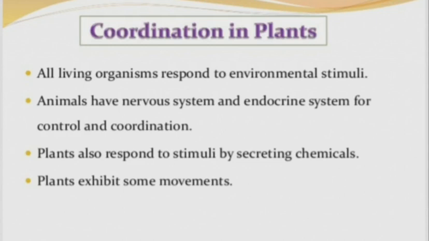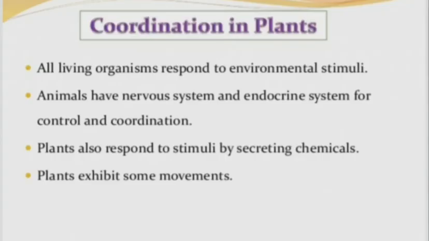We don't find movement of the whole plant, but we find movement of the plant parts. It may be towards sunlight, towards the soil, towards water. So how are these plants able to give a response to the stimulus without a nervous system? Because they have hormones, meaning they can secrete some chemicals. The chemicals secreted from the plant body help the plant to give a response to the stimulus. So how is the coordination in plants? Let us discuss.